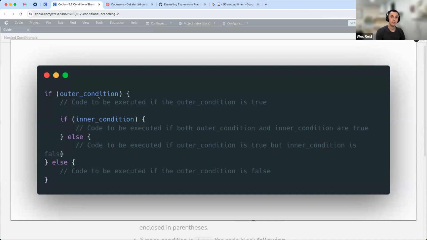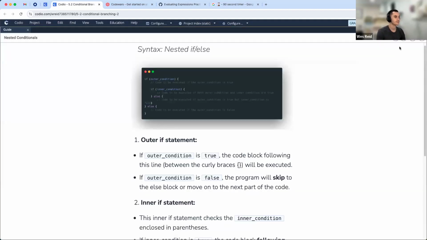If the outer condition statement is false, we immediately jump down to the else statement where all the code here is run. If the outer condition evaluates to true, but the inner condition evaluates to false, we'll run all the code within here, and then all the code within the else statement. All right, so we're sort of gating our decision-making process by nesting these if statements.